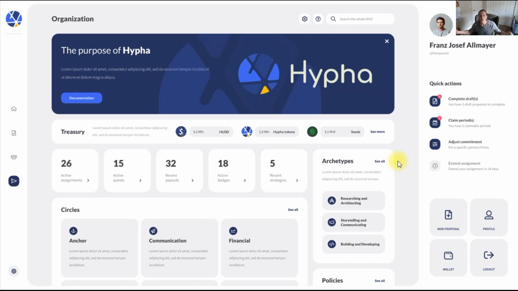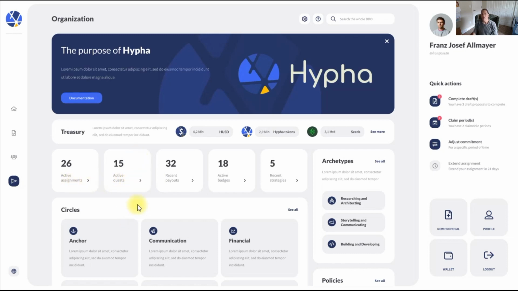So this is as new people show up to your organization, this is what they would see. So you can come here and see all the different active assignments. Assignments are the different roles that people are filling in your organization. So for example, if you have a gardener role because you're a village organization, then you can see that 15 people are holding that gardener role. And this is where you're able to come and find that information. You can see all the different active quests that are going on.